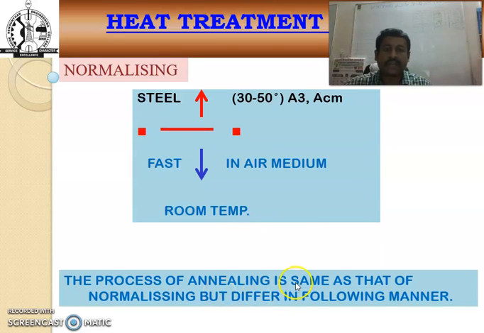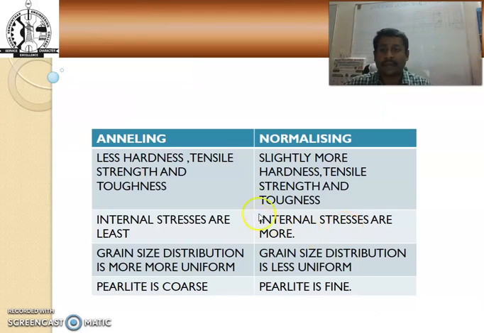This process of annealing is the same as that of normalizing but differs in the following manner. Here they are giving the main difference between annealing and normalizing. Normalizing is done by air cooling, and annealing is done by furnace cooling. So only the cooling process varies. In annealing, the cooling is done by the furnace itself, but in the case of normalizing, cooling is done by air cooling.